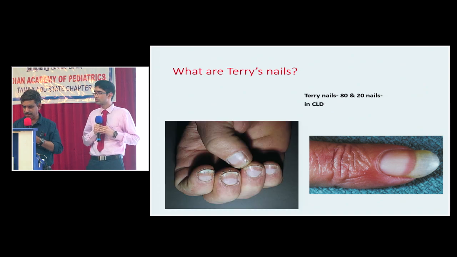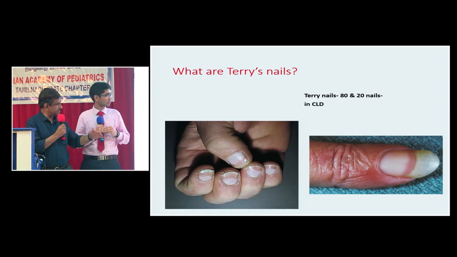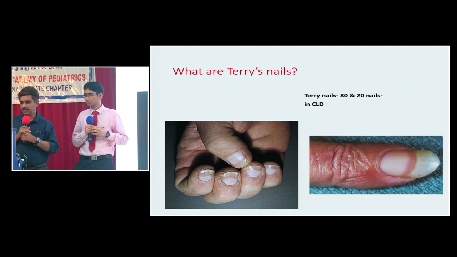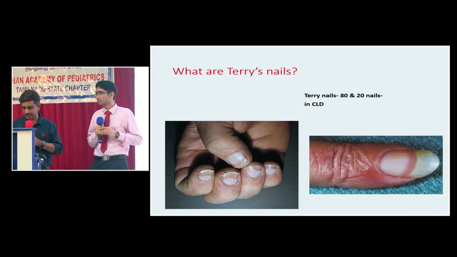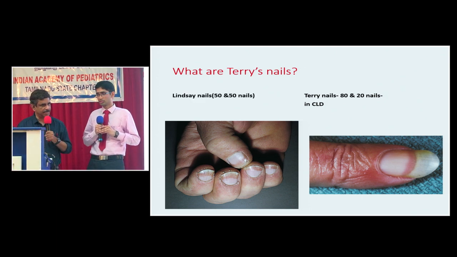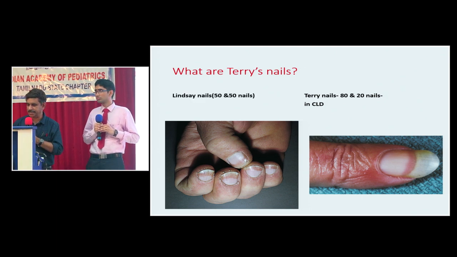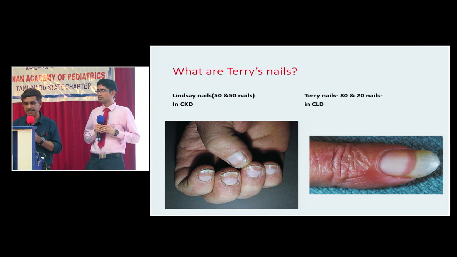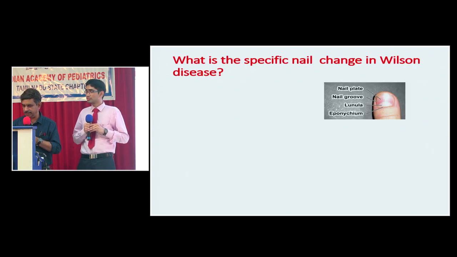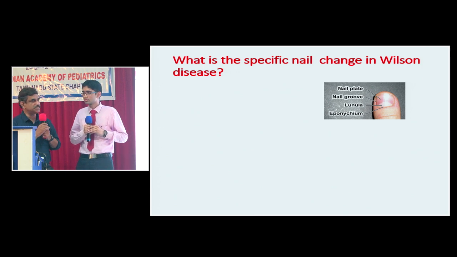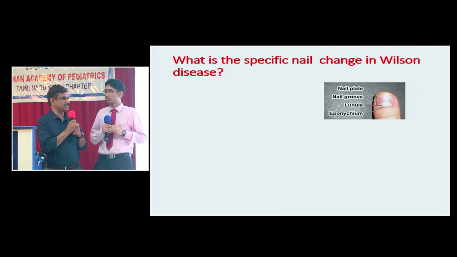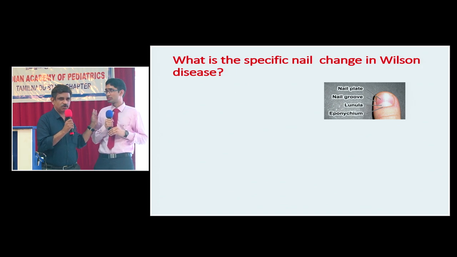On the other hand, what is this? You can see that 50% of the nail is opaque and 50% has retained the normal color. This is called a 50 and 50 nail. In which condition is it classically seen? It's called Lindsay's nail or Lindsay's sign, and this is classically described in chronic kidney disease. So in chronic kidney disease, you get Lindsay's nail and Terry's nail in chronic liver disease. What is the specific nail change of Wilson disease? Anybody? CB, what is specific? Blue lunula. Very good. Blue lunula.